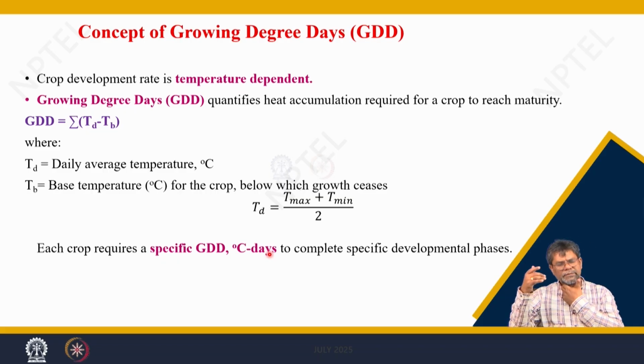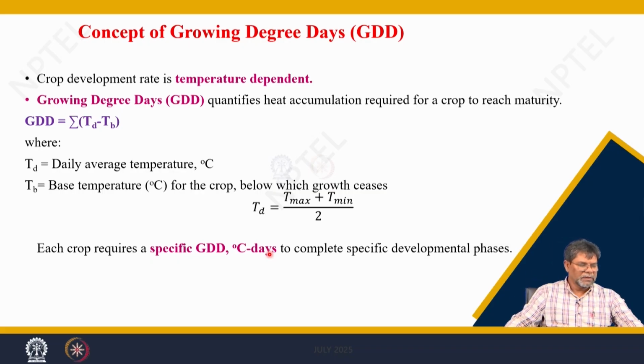And to some extent, radiation may also delay developmental phases when the crop is exposed to maximum daylight. This happens where the daylight increases to almost 20 or 22 hours, then there is a delay in the developmental phases. Maybe flowering or grain formation is delayed because of the longer exposure to day length.